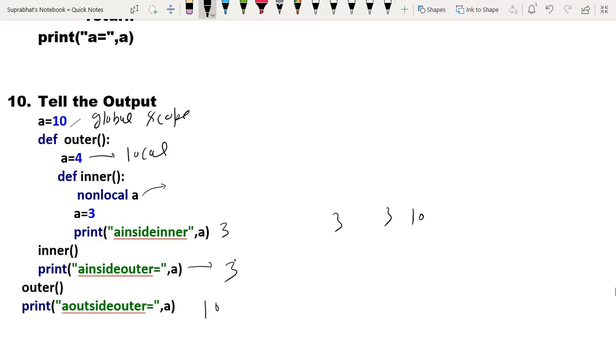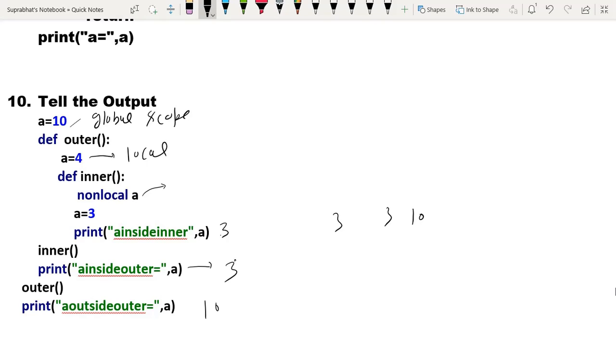Why? Because this a equal to 4 works as a local in the outer function, but it works as a non-local in the inner function. So its value now becomes 3, so it will print 3.